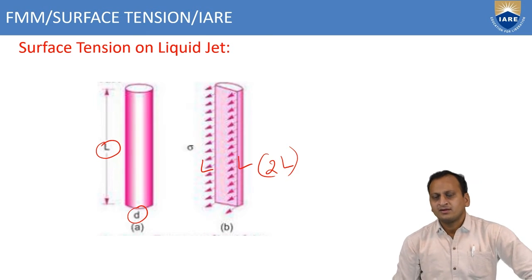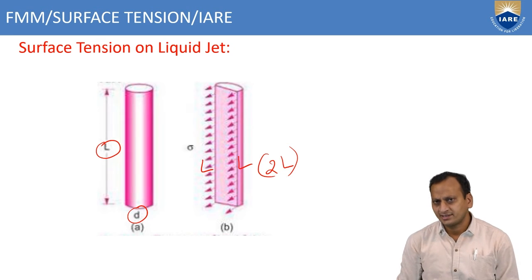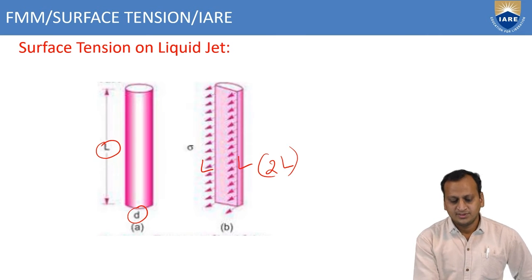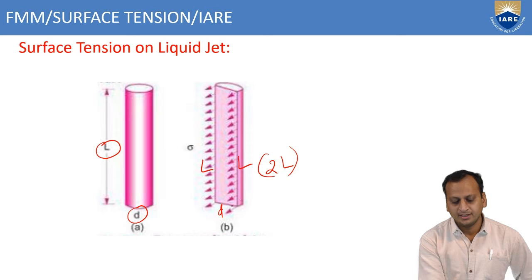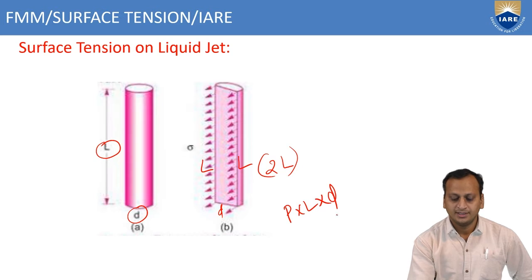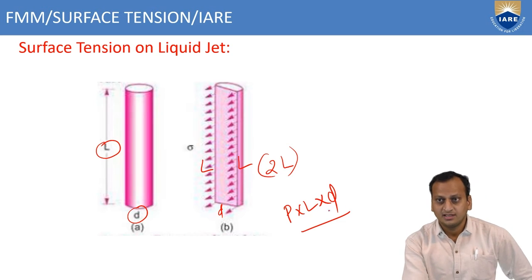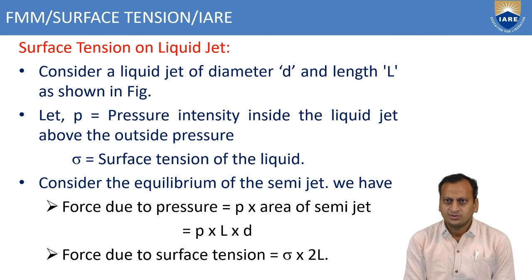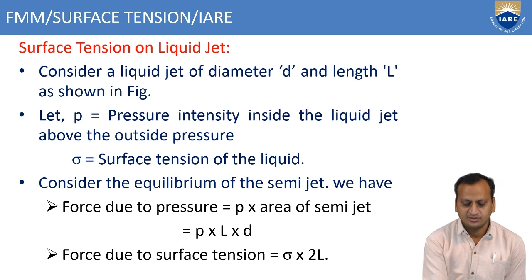Now we will see what the force due to surface tension is and what the force due to pressure is. In the case of the liquid jet, the area is L into D. Therefore, the force due to pressure is equal to P into L into D. Here we have to remember that the area is L into D. Consider a liquid jet of diameter D and length L. P is the pressure intensity inside the liquid jet, sigma is the surface tension, and the force due to pressure is P into LD, as we have discussed now.